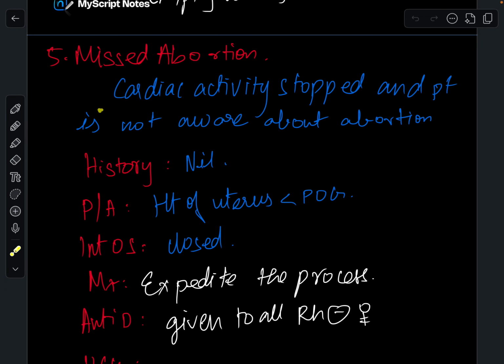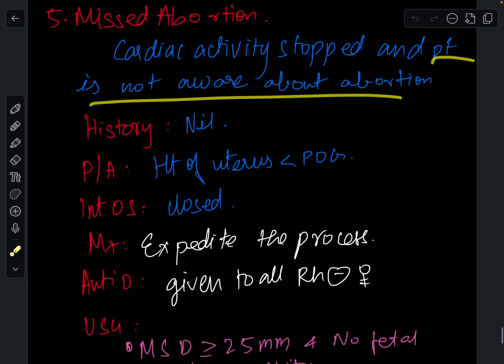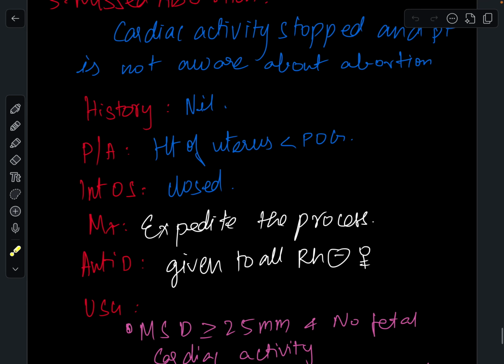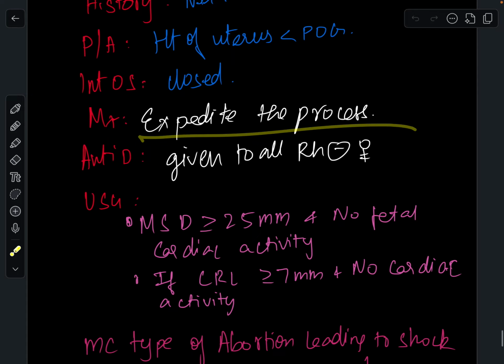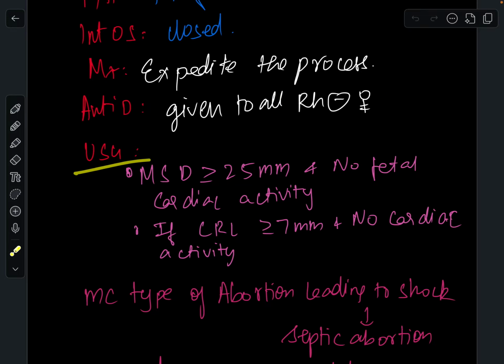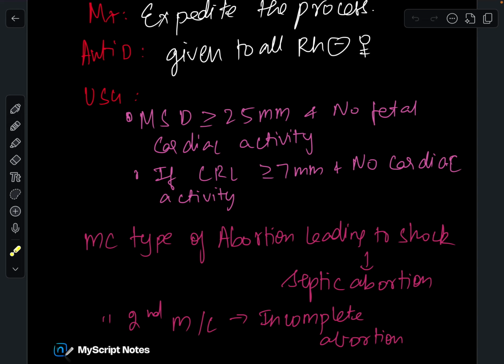What is missed abortion? The cardiac activity of the fetus has stopped and the patient is not aware of the abortion. There is no history. On per abdominal examination, the height of the uterus is less than the period of gestation, and the internal os will be closed. Management is to expedite the process. Anti-D is given to all pregnant Rh negative females. The ultrasound findings in missed abortion are: mean sac diameter greater than or equal to 25 millimeters and no fetal cardiac activity present, or crown rump length greater than or equal to 7 millimeters and no cardiac activity present.